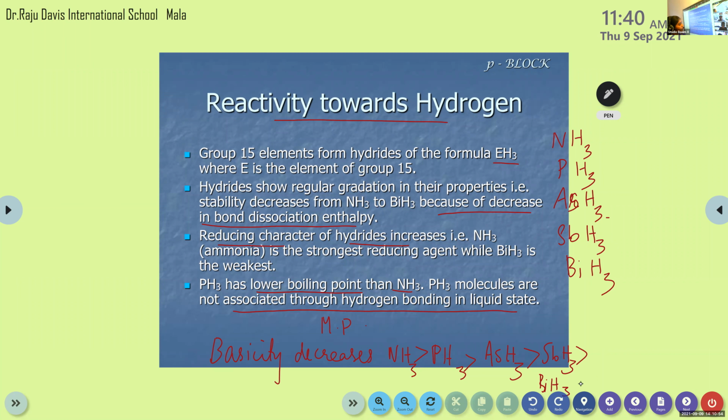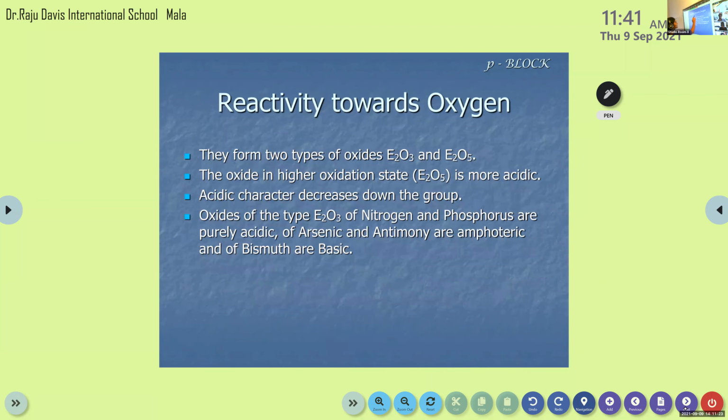Then shall I move to the next one? Yes, ma'am. I know that there will be some difficulty. I'm just rushing through all these portions, but we can revise it well. We can start with the revision of p-block elements. Don't worry.